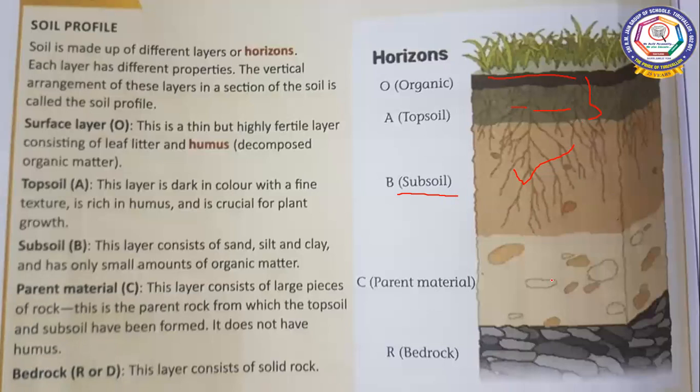Then next comes the parent material. This layer consists of large pieces of rock. You can see here large pieces of rocks. So this is the parent rock from which the topsoil and the subsoil have been formed. From the parent material only, the topsoil and the subsoil have been formed, and in the parent material humus is not present.